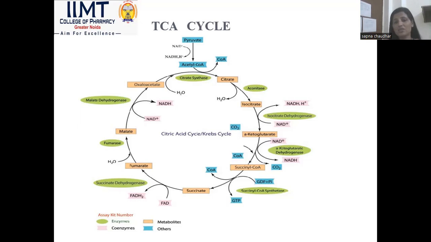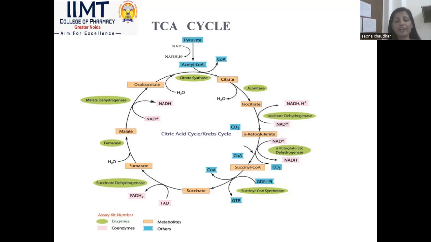As we discussed earlier, one NADH gives 3 ATP molecules. So basically 2 NADH molecules are formed during this procedure, so a total of 6 ATPs were formed in the second or third stage of the TCA cycle. After conversion of succinyl-CoA to succinate, one coenzyme helps, and the succinyl-CoA synthetase enzyme also catalyzes this reaction. One GTP molecule is formed during this procedure, and when succinate is converted into fumarate, one FADH2 is formed,